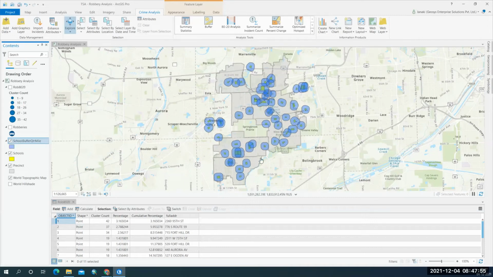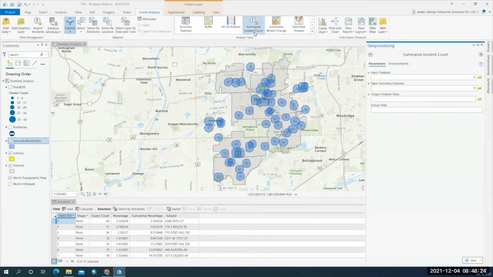And now I need to know how many robberies are occurring within a buffer zone of a school. For that, we have a tool called Summarize Incident Count. If you see here, it creates a feature class with coincident point counts. Coincident point counts for line and point features are determined by a specified maximum distance. So here we are going to summarize the incidents that are occurring within a school zone.